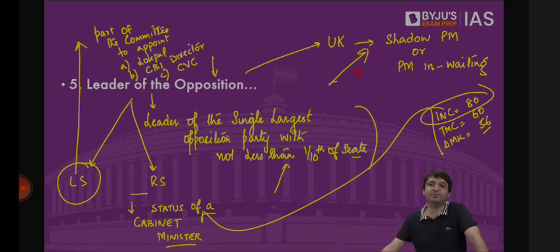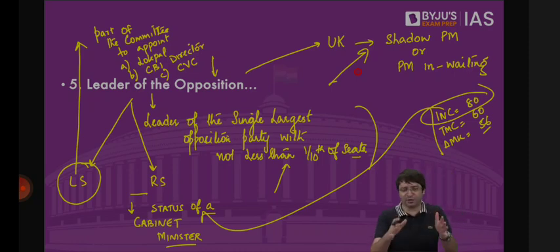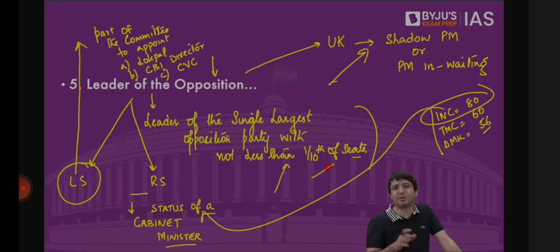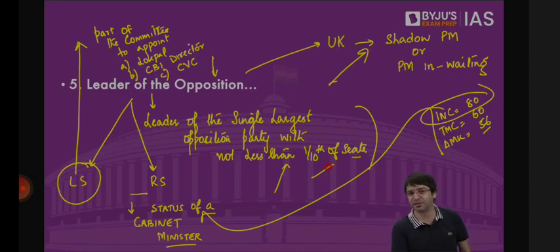But in 2014, Lok Sabha elections, because right now we have Mr. Mallikarjun Kharge as the leader of the opposition in Rajya Sabha, prior to him we had Ghulam Nabi Azad of the Congress party as the leader of the opposition in Rajya Sabha. But in 2014 elections, the Congress party led by the dynamic Rahul Gandhi bagged 44 seats in Lok Sabha, which is less than 1/10 of the seats. That is why we didn't have a leader of opposition in Lok Sabha from 2014 to 2019. Then in 2019 elections, again led by the dynamic Rahul Gandhi, the Congress party bagged 52 seats, which is less than 55. That is why currently also we do not have a leader of the opposition in Lok Sabha.